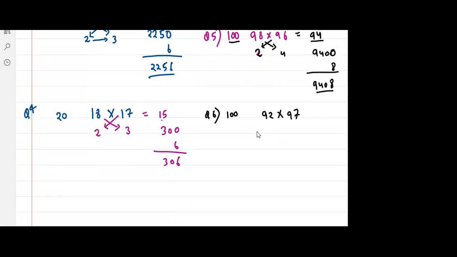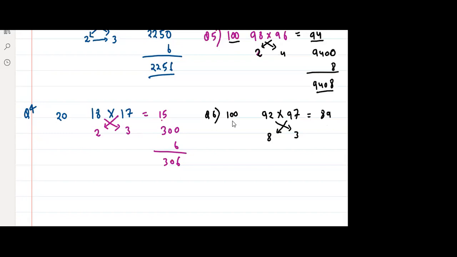Atish, no issues. We will practice more and more problems. I'll give you lots of problems. Practice will make perfect. So, see, it is 8. Why can we not solve it? It is 8. And here we will have 3. So, 92 minus 3. Tell me, 92 minus 3. 89. And 97 minus 8, 89. So it is what? 89.